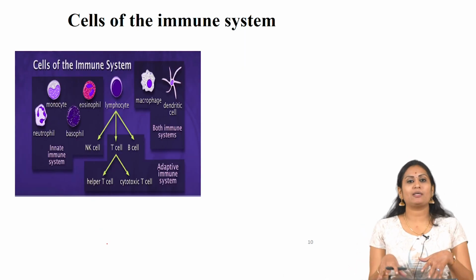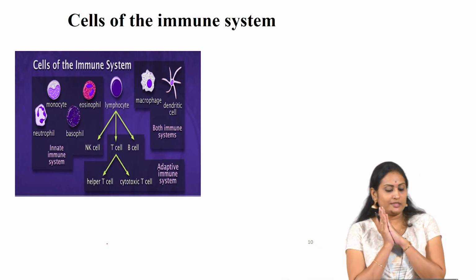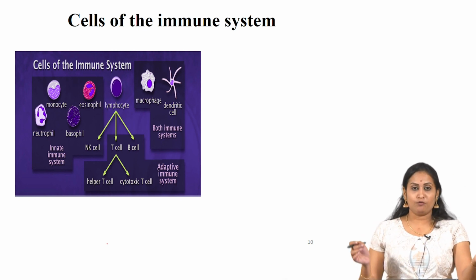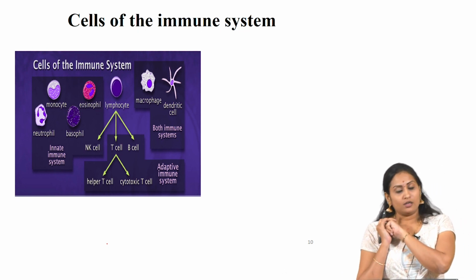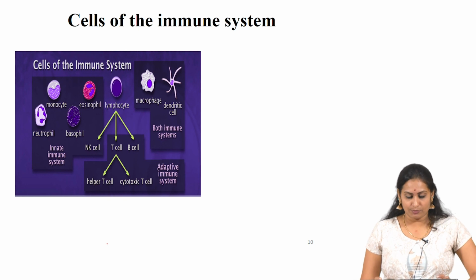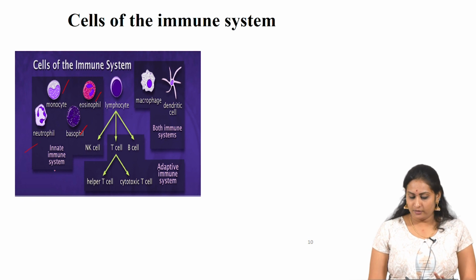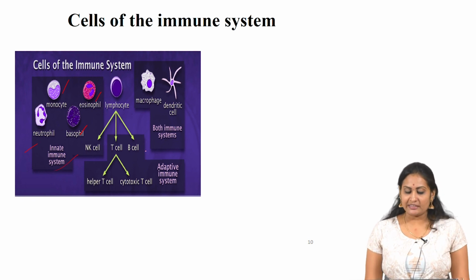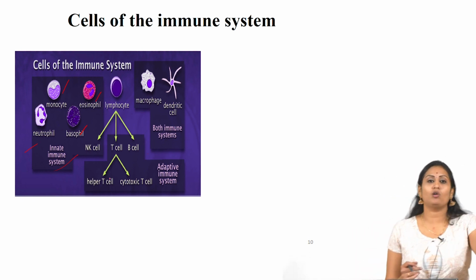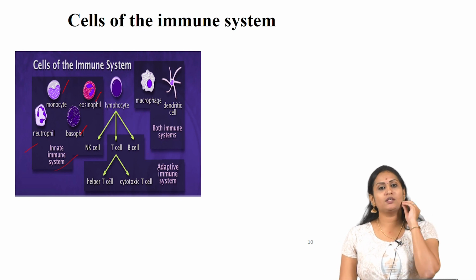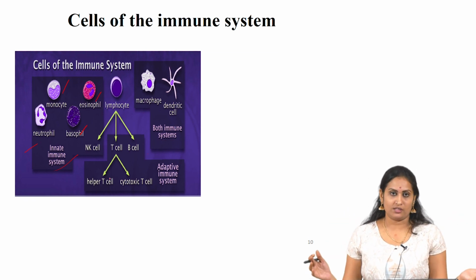And this picture summarizes all the cells present in the immune system which are responsible for the immune responses. So, cells of the immune system, for the innate immune system, for the adaptive immune system, and certain cells which are produced in both innate and adaptive immune system, whereas neutrophils, monocytes, eosinophils, basophils are present in the innate immune system. So, when I say it is an innate immune system, these cells will be there always on, and when a pathogen comes, it will go and act against the pathogen no matter what the pathogen is or what the antigen is.